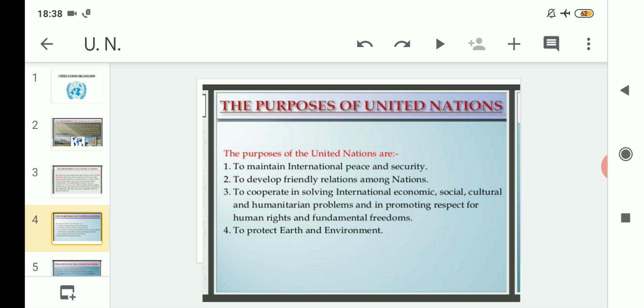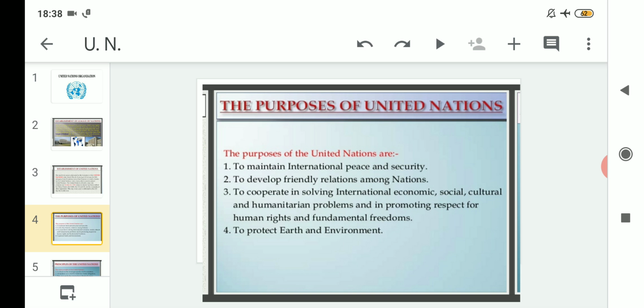So these four aspects are there, namely economic, social, cultural and humanitarian problems, where the United Nations is trying to give cooperation in solving all of this, be it economic, social, cultural or humanitarian. And who will cooperate among each other? The member countries, or the countries present in the world. And also in promoting respect for human rights and fundamental freedoms. Along with cooperation, they should also do what? They should give respect for human rights and fundamental freedoms also.